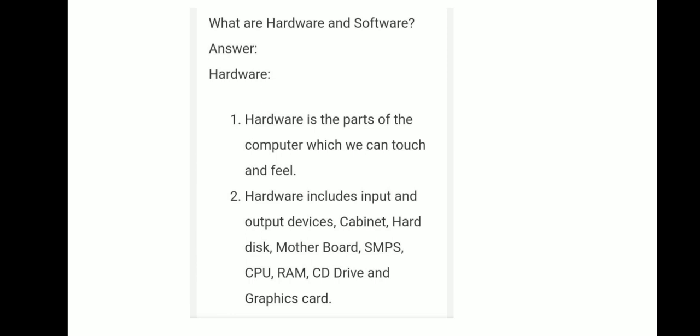What are hardware and software? Answer: hardware is the parts of the computer which we can touch and feel. Hardware includes input and output devices, cabinet, hard disks, CPU, keyboard, etc.